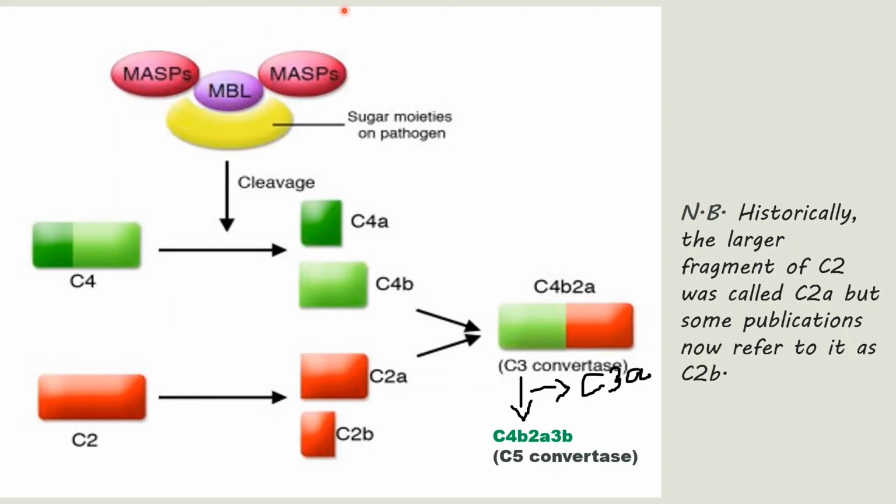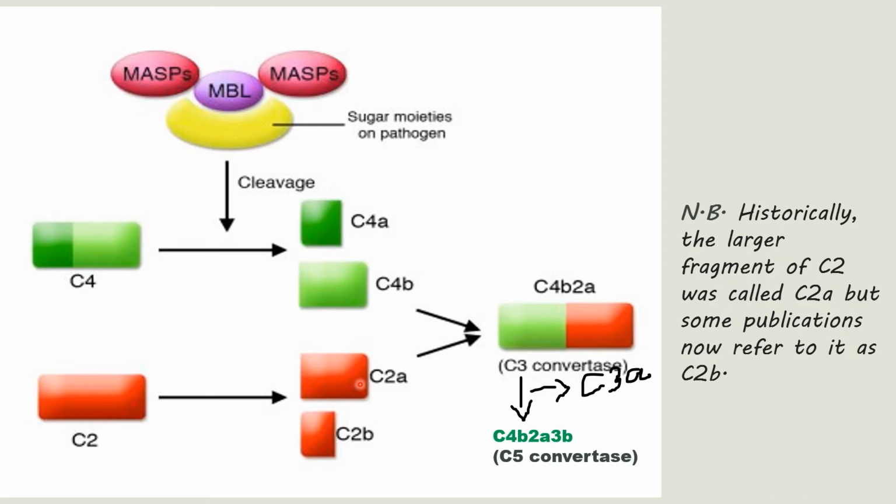That will form a complex. This active complex will cleave C4 and C2. C4 will be fragmented into C4a and C4b. Here C4b is the larger fragment that contains the catalytic domain. And C2 will be fragmented into C2a and C2b. Here C2a is the larger fragment containing the catalytic domain.